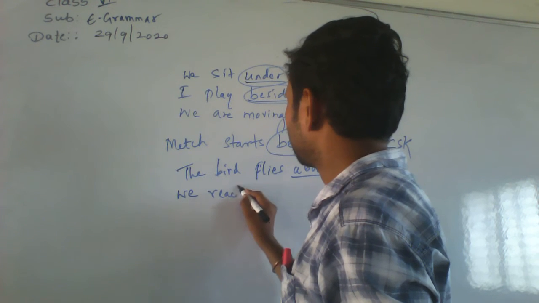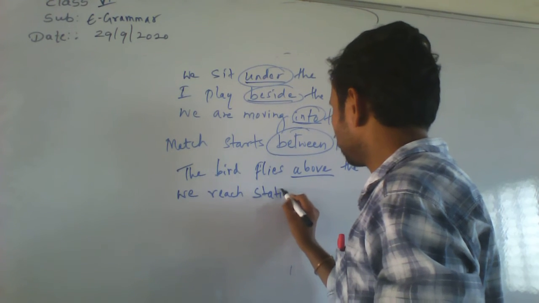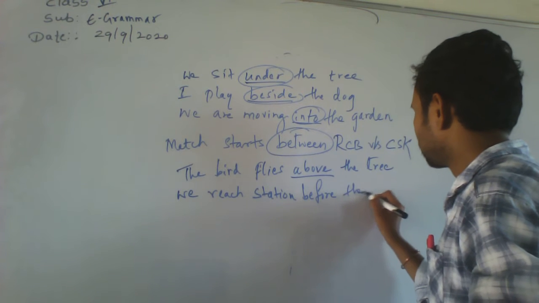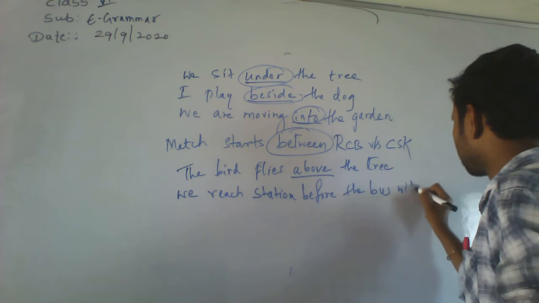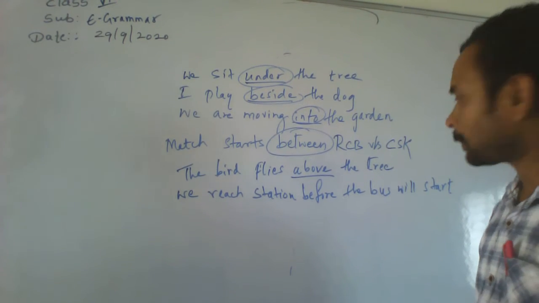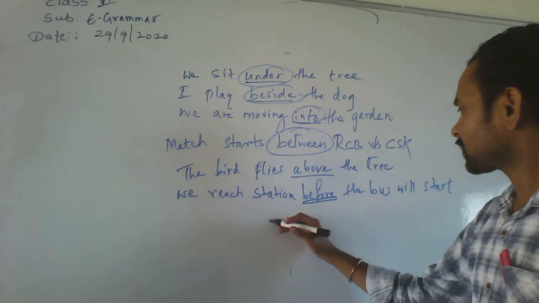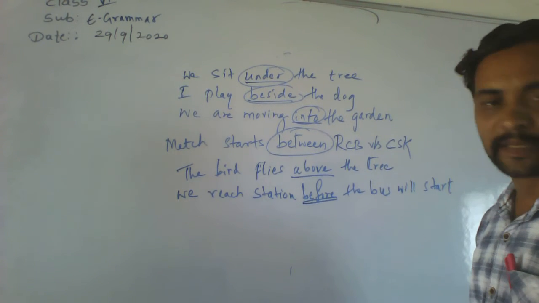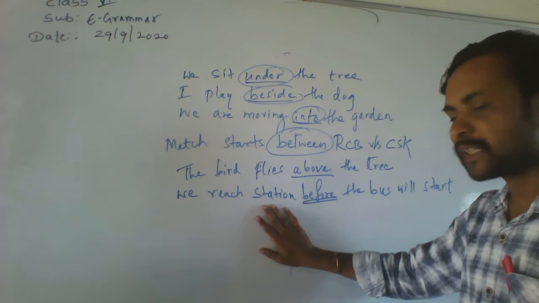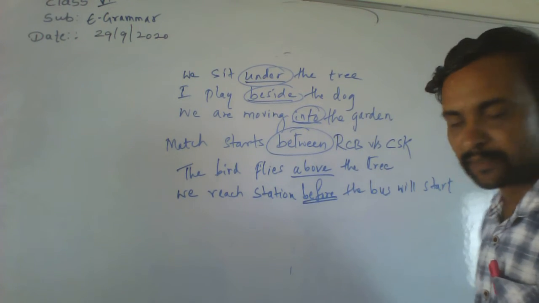We reach the station before the bus will start. We reach the station before the bus will start. ಅಂದ್ರೆ ಮೊದಲೇ ಅಂದ್ರೇನ ನಾವು ಸ್ಟೇಷನ್ ಮುಟ್ಟಿದ್ವಿ ಮೊದಲೇ the bus will start. Okay.